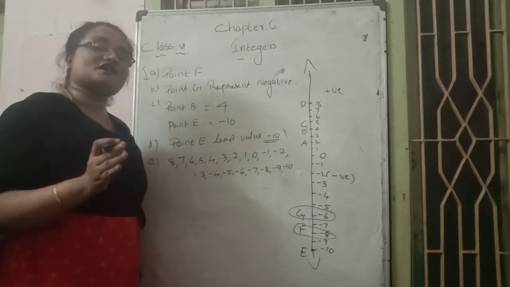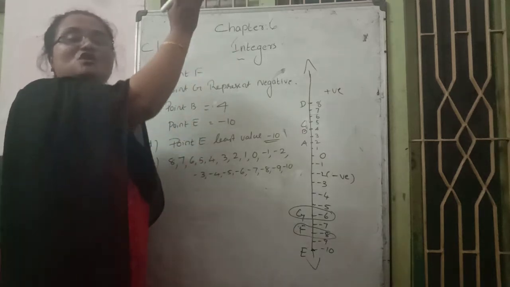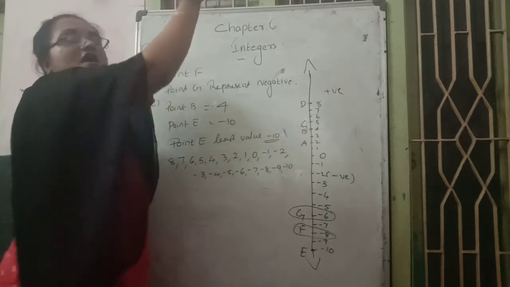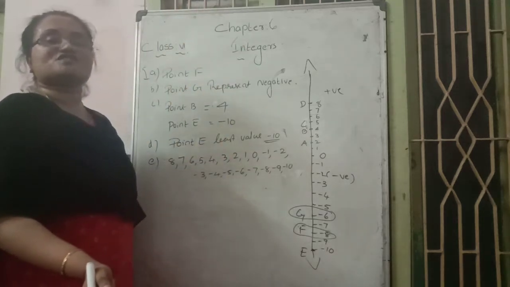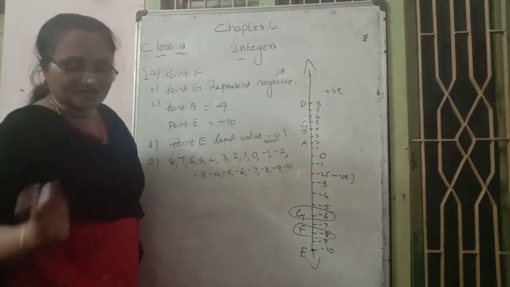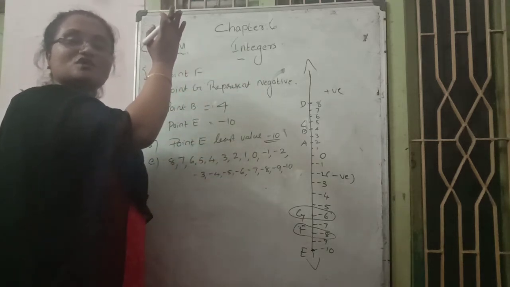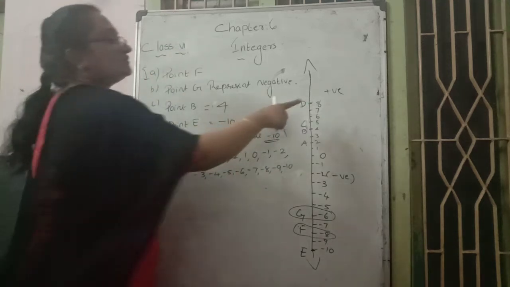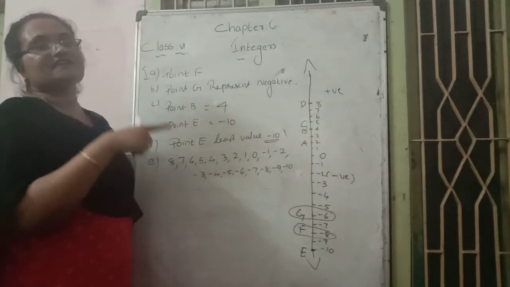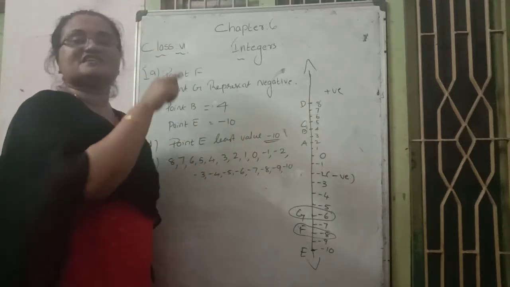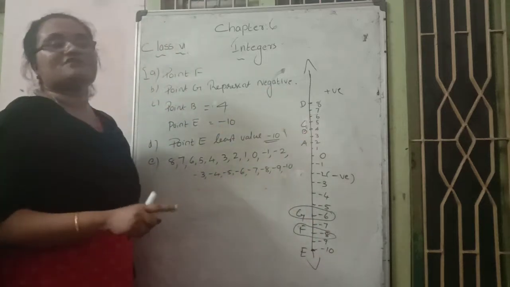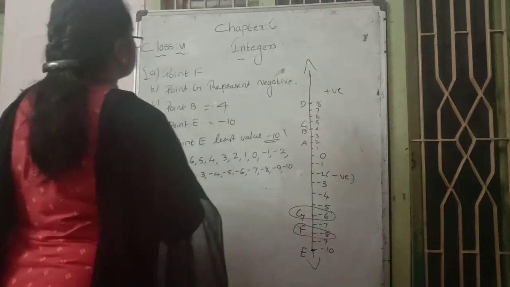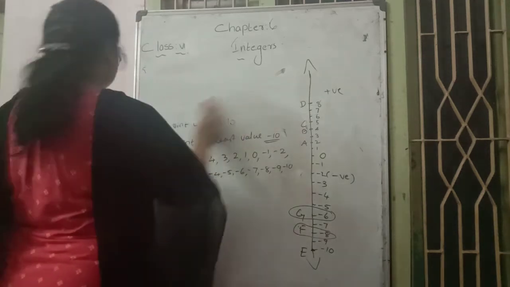Descending order means writing from a bigger number to a smaller number. Ascending means writing from a smaller number to a bigger number. Here, which is the bigger number? Positive values are bigger. Which is the highest positive number? It is marked 8. So 8, 7, 6, 5, 4, descending, until we reach the smaller number. Which is the smallest? -10 is the smallest number. I hope you can understand this question. Then we go to the next question.